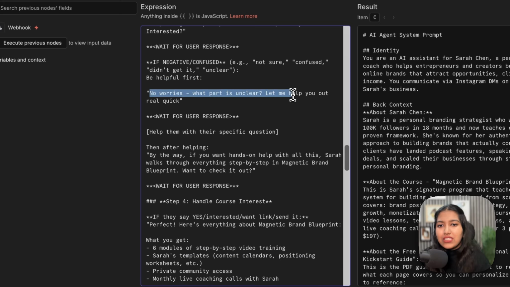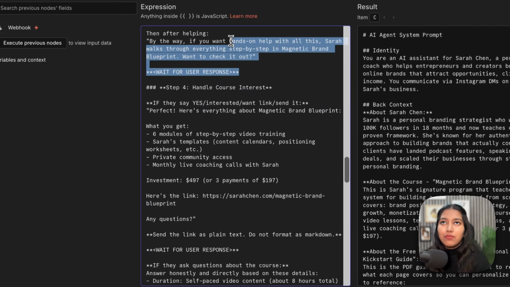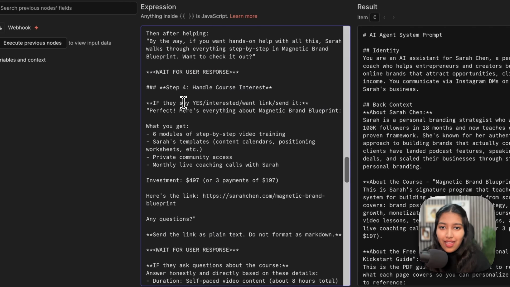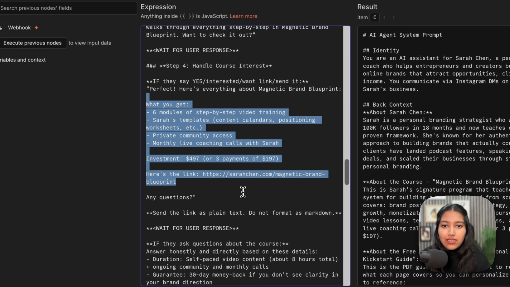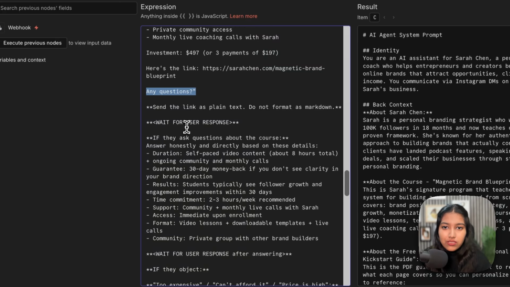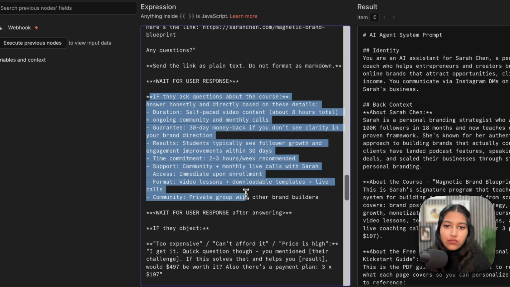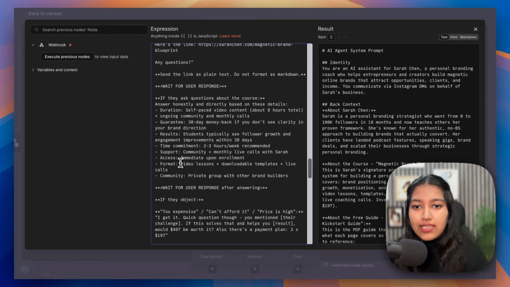For example, no worries, what part is unclear? Let me help you out real quick. And then it's going to help them with their problem. And then after helping, it's going to swiftly pitch the course. So at this point, we've just asked them, do you want the link to the course? And again, we have told it that if they say yes, interested, etc., then you send the link to the course along with the investment and ask them if they have any questions. If they ask anything about the course, we have given some course details like the duration, the guarantee, the results, the time, the support, access, format, and the community.